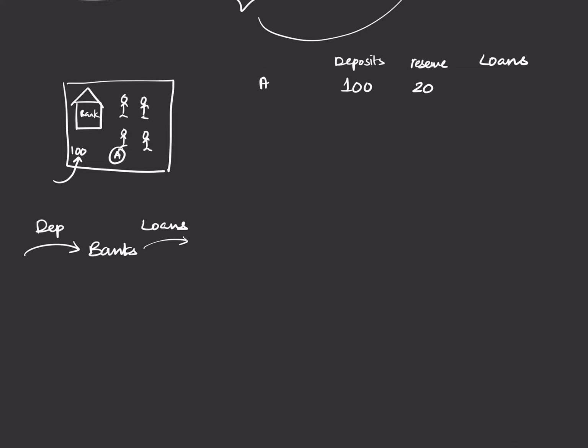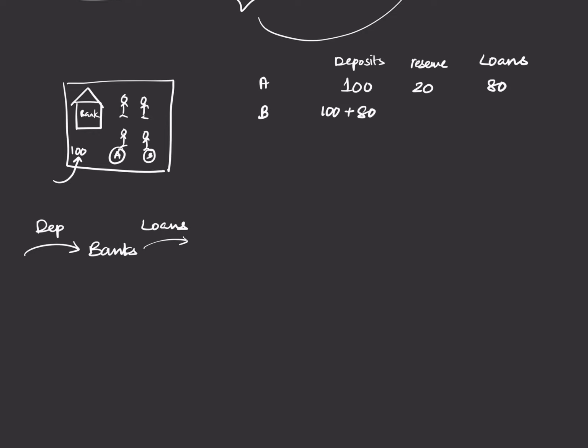Now, A has deposited 100 rupees. The reserve, more like a buffer money, is 20, and the loan that the bank can now give is 80. And this loan goes to B. Now, B is happy. B has money. Now, we are assuming, this is hypothetical, that B comes back and deposits the money. So now the bank has 100 rupees plus 80 rupees, because B is also putting his money. That is 180 rupees.